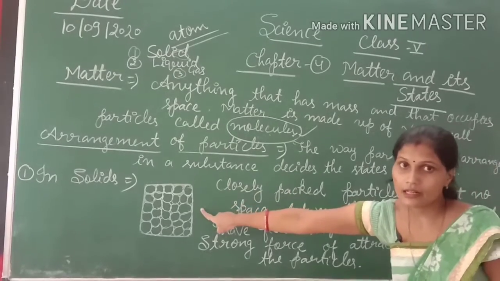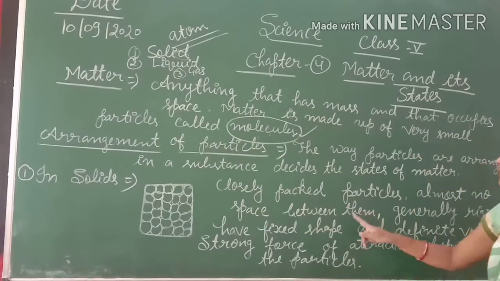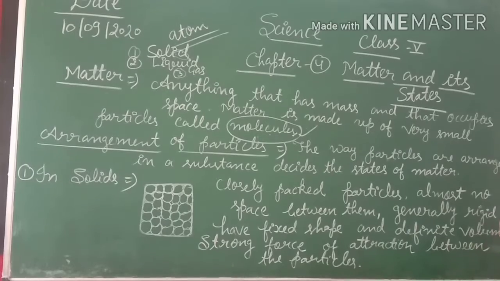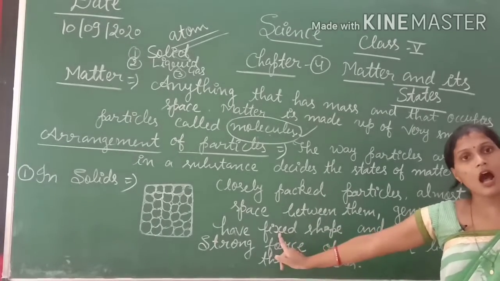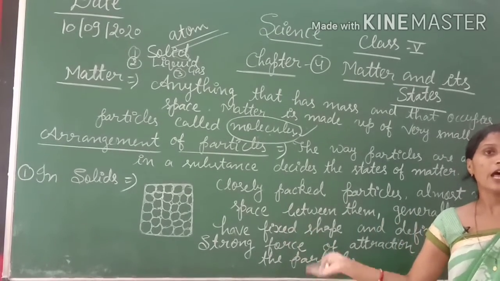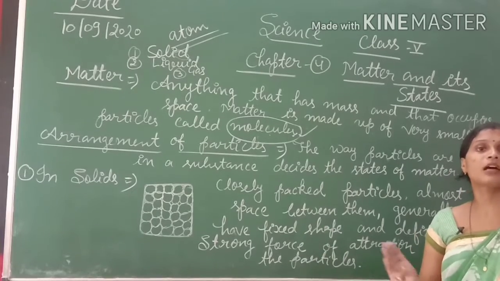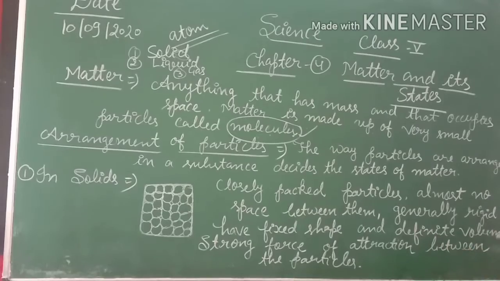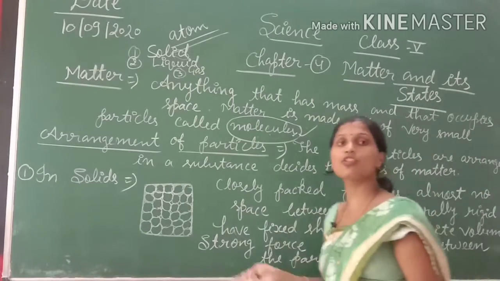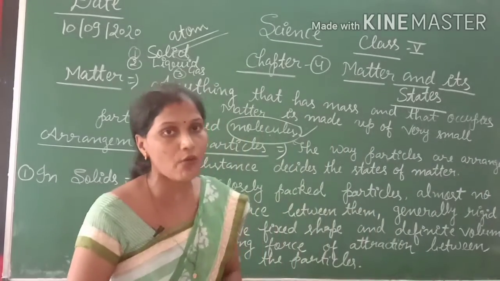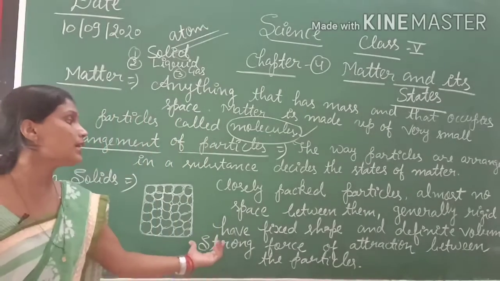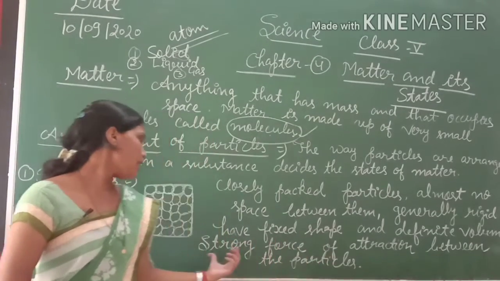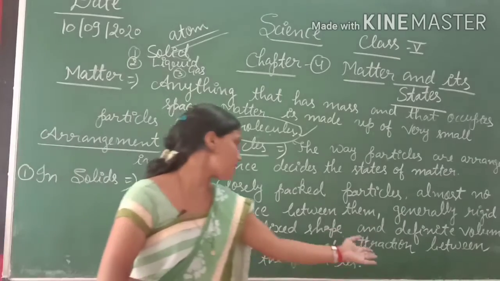Okay, here see this diagram. Generally solids are rigid and have a fixed shape. How are they rigid? Having the property of intermolecular force of attraction and definite volume. Also, solids have definite volume as well as definite shape and a strong force of attraction between the particles.